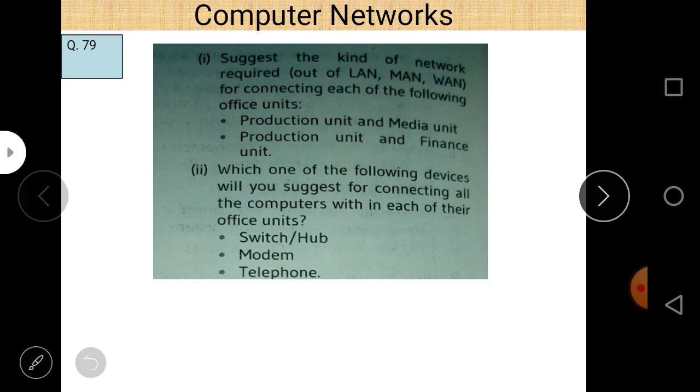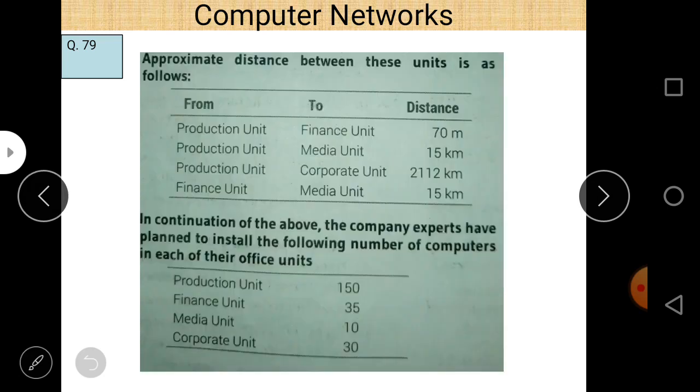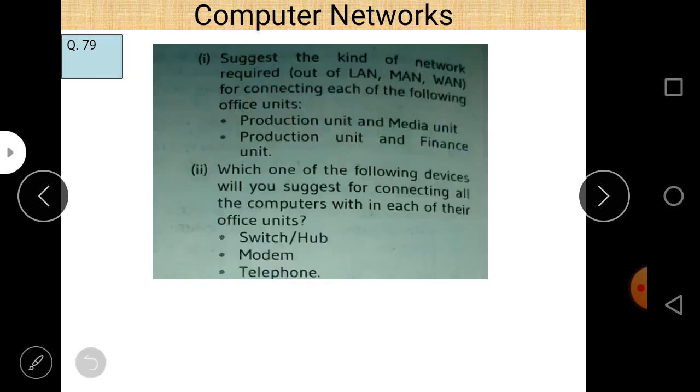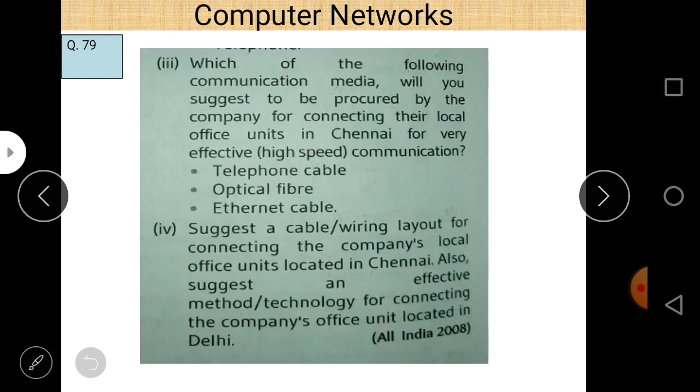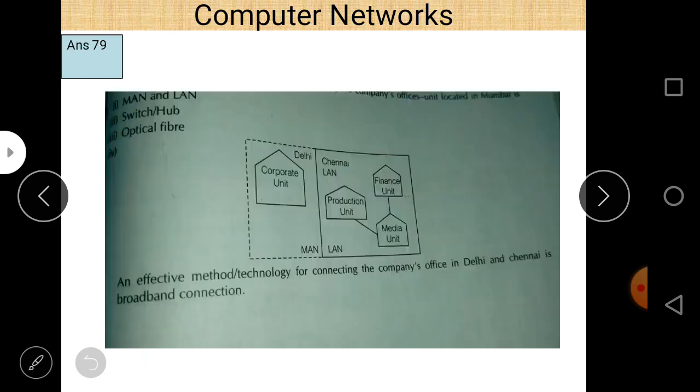Production unit and the finance unit. The distance is up to 70 meters. So of course, LAN is again used. So let us check what is the answer. MAN and LAN.